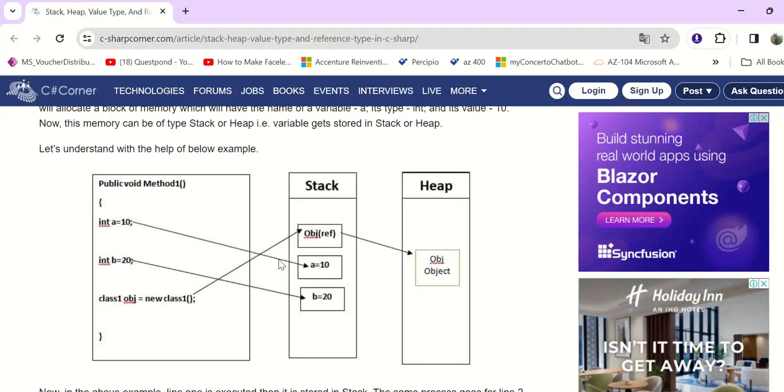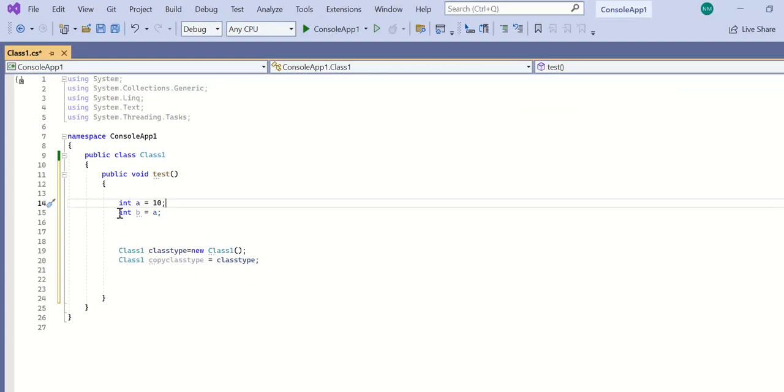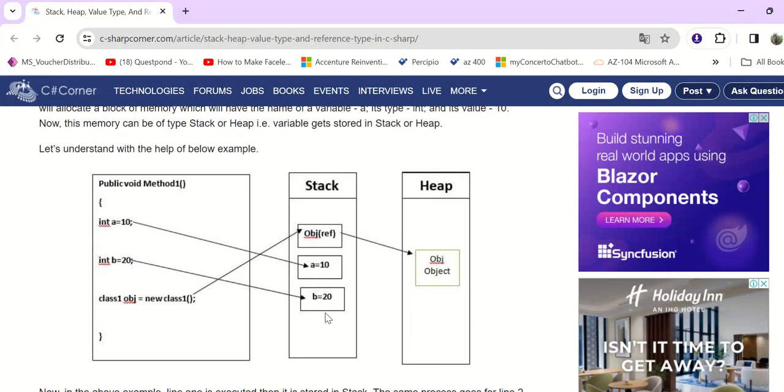So for that a equal to 10 box gets created in stack. Now I created int b equal to a. What happens for this? Another box will be created with value b equal to 10. Here this value gets copied. An entirely new copy of this value is generated and this memory is allocated in the stack.